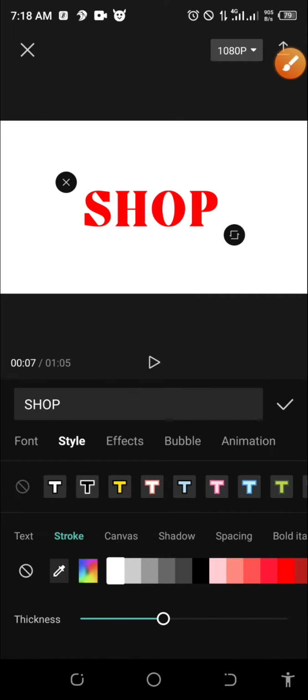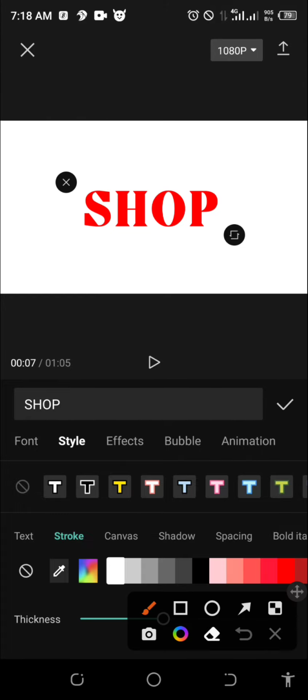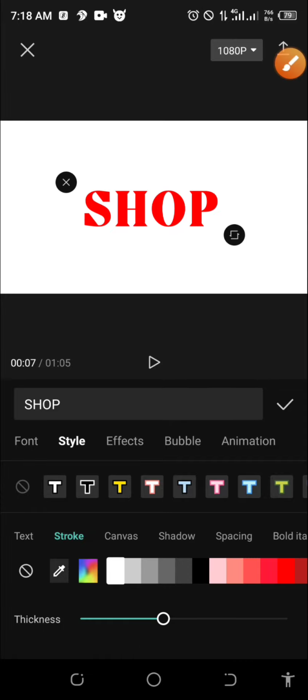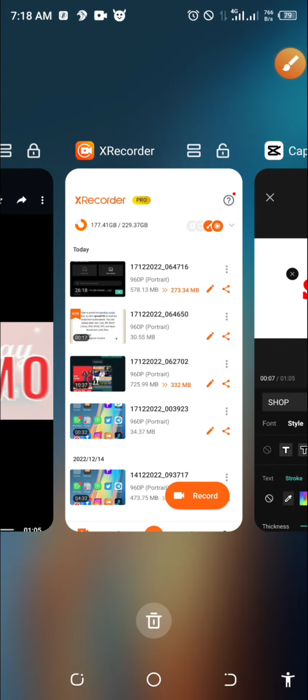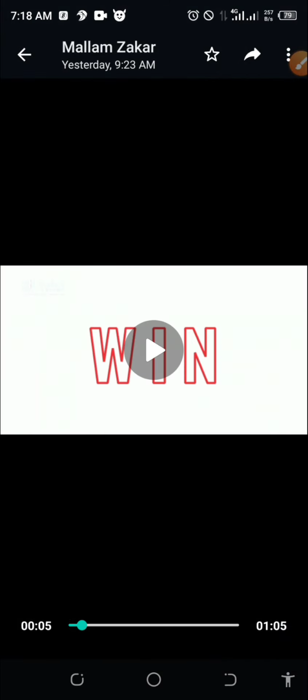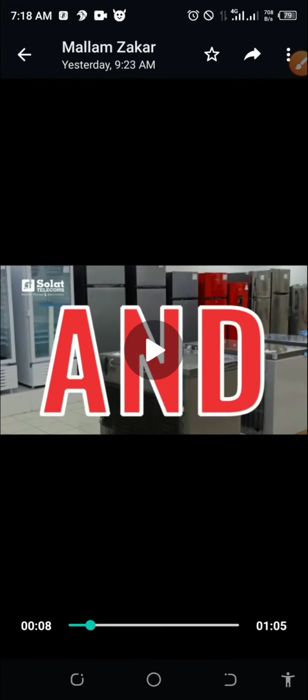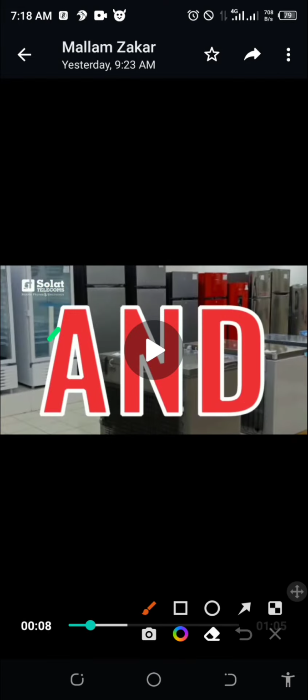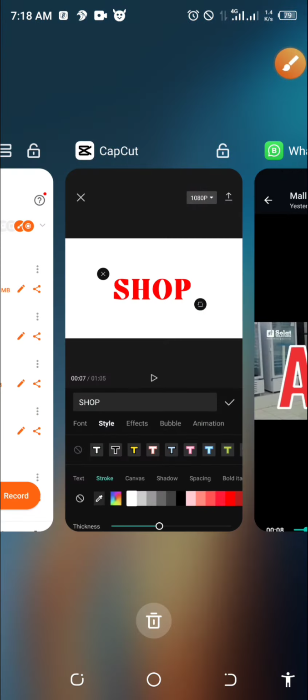The thickness of the stroke is like this, but why you are not seeing the stroke is because this background is white. So we are going to change the background now, because in the original video, look at it. Why you are seeing this white background is that they don't use white background again. They now start to use the company images. So let's now go and change our own.